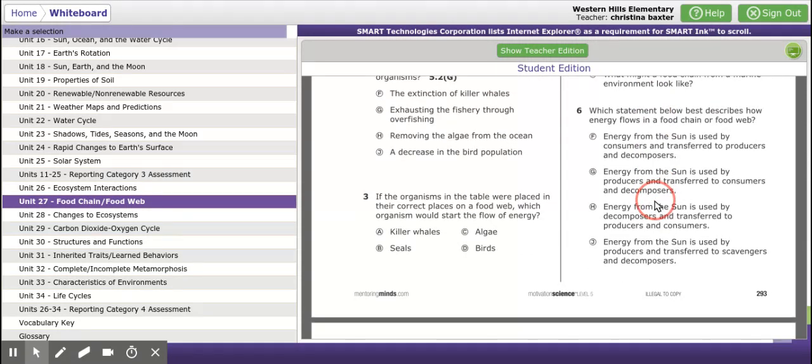Number 6. Which statement below best describes how energy flows in a food chain or a food web? F, energy from the sun is used by consumers and transferred to producers and decomposers. G says energy from the sun is used by producers and transferred to consumers and decomposers. H, energy from the sun is used by decomposers and transferred to producers and consumers. J, energy from the sun is used by producers and transferred to scavengers and decomposers.